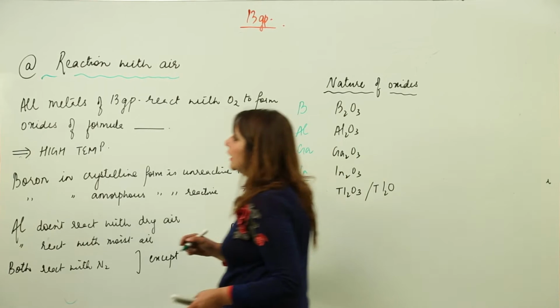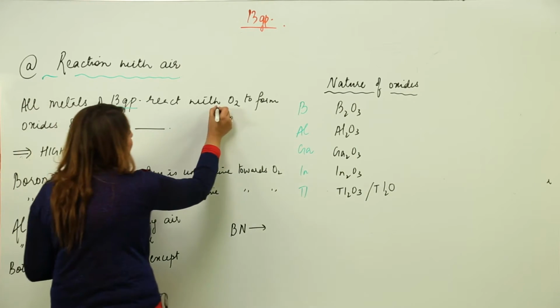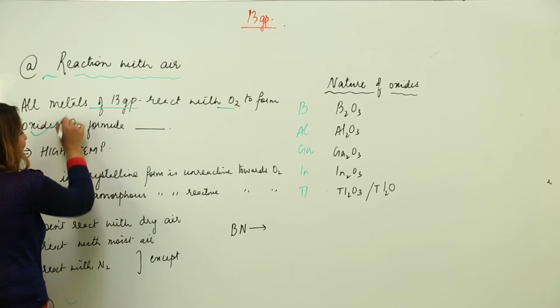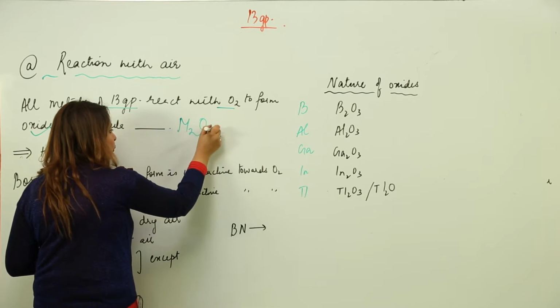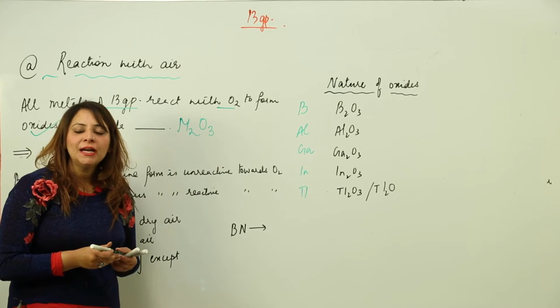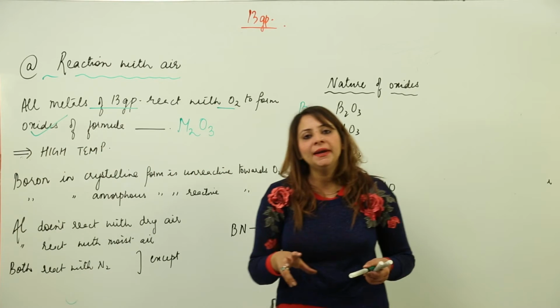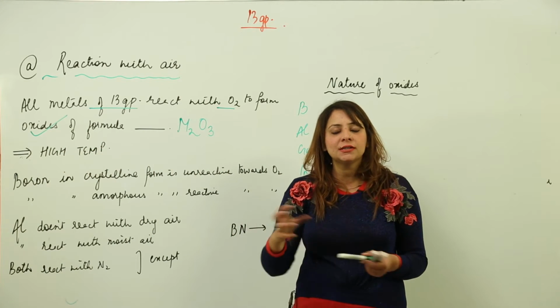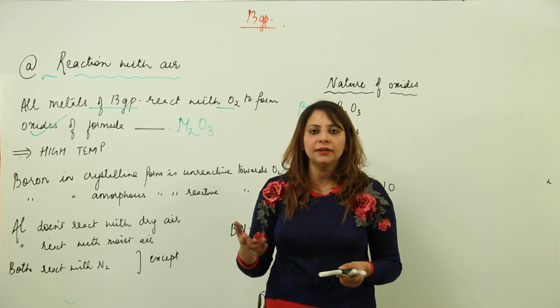We have seen that all elements of this group 13 react with O2 and form their oxides, and the basic formula for their oxide is M2O3. Now let us focus on which elements, under which condition, don't react with O2 and which react with O2 in which form.